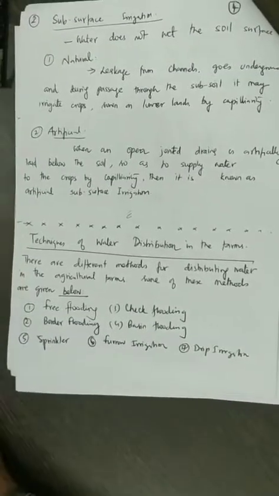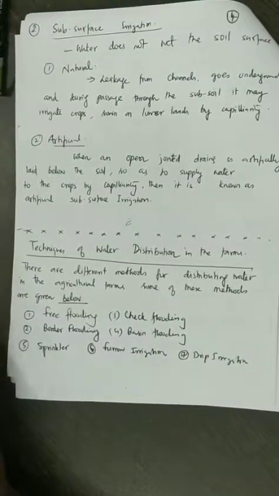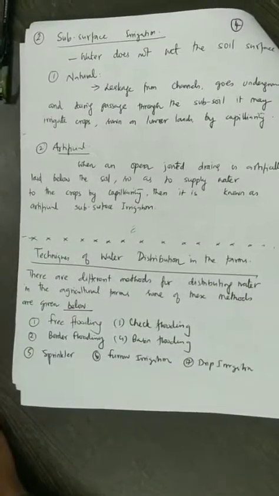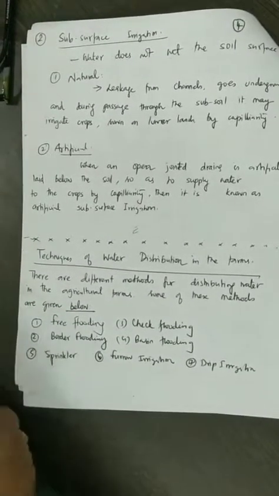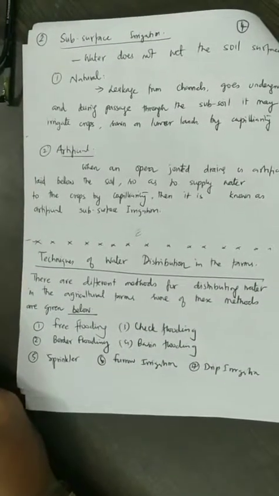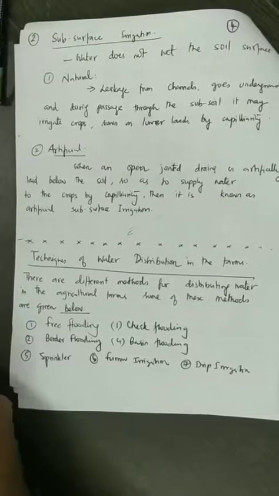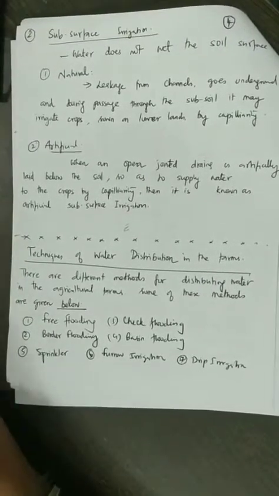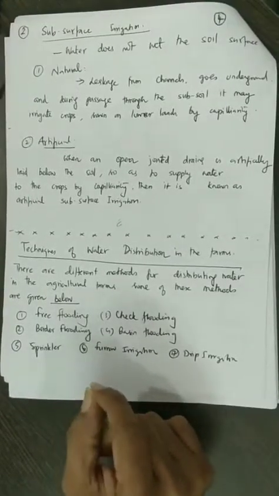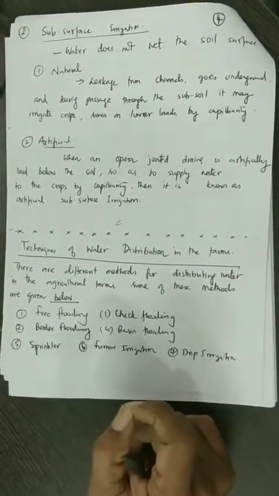So in the case of free flooding, water is just allowed to move freely like a surface flow onto the farms. In the case of border, you create some borders, bunds all along the field, and you allow the water to stay there for some time, and then water will percolate or even it will be used by the plants. In the case of check flooding, you create small check dams where the water will stay there for some time.